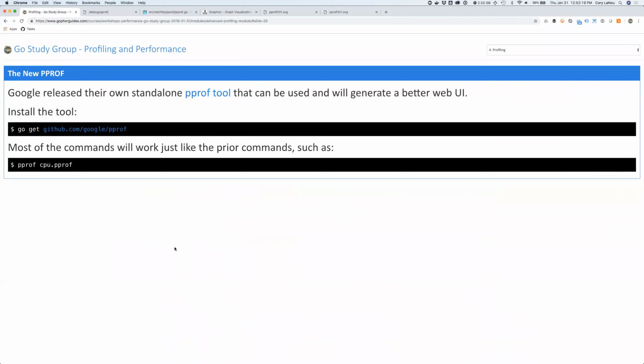So it's really confusing. There's a misconception that there's a brand new pprof that shipped with Go, but it actually isn't. And you have to actually go and get that. So if you just do the go get right here, this will get you the new pprof. All the commands work the same way the other ones do, but instead of saying go tool pprof, you just say pprof. That's it. You've got a new binary in your path at that point, in your go path bin directory. That's where that puts that. So now you can just run pprof that, which is actually quite a bit nicer.